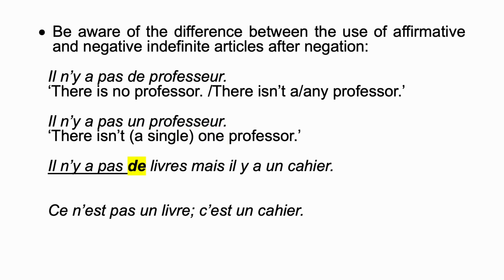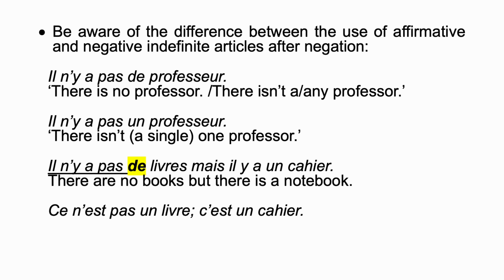Il n'y a pas de livre, mais il y a un cahier. Here we have the negative form de after negation, il n'y a pas. And it can be translated as there are no books, but there is a notebook.